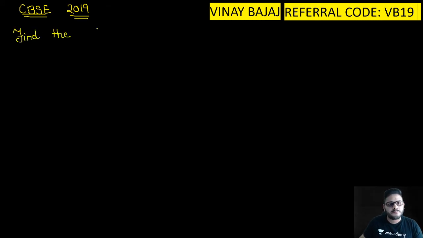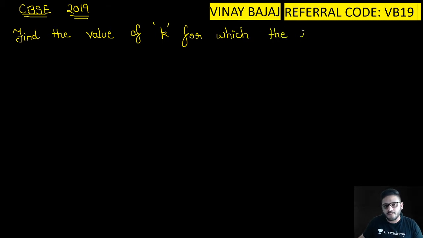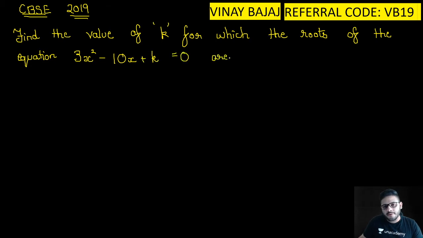Find the value of k for which the roots of the equation 3x square minus 10x plus k is equal to 0 are reciprocal of each other.